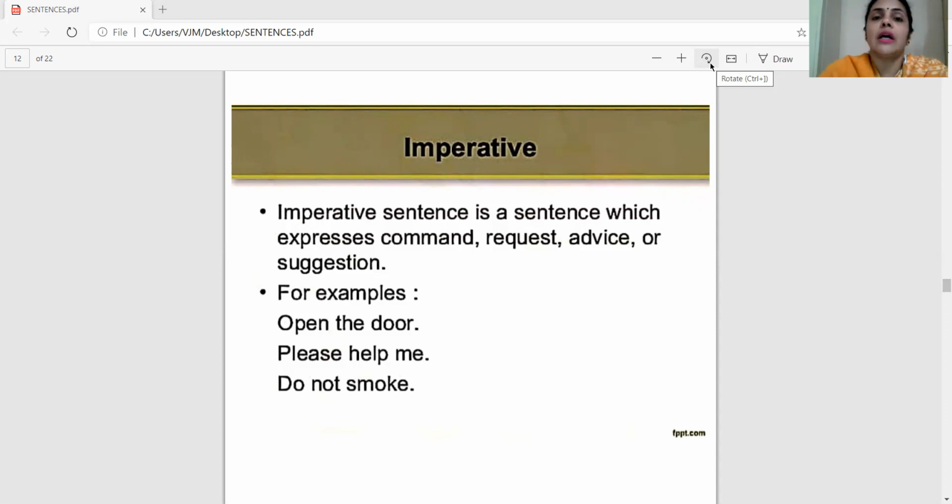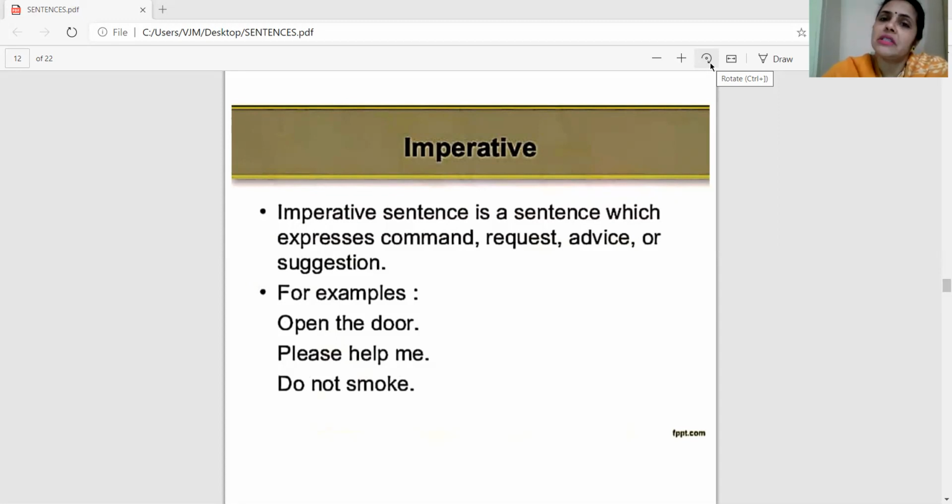Clear? In the previous video, the first part of the video, we have seen declaratives and interrogatives. Today is the time to share further kinds, for example, imperatives, exclamatory, and optative. Right? Let's begin. As you can see here, imperative sentences.